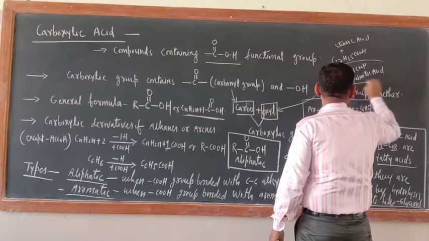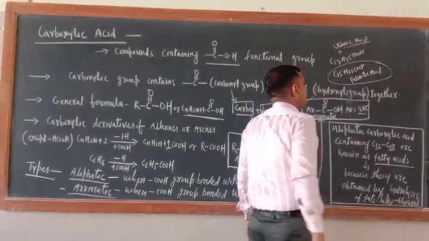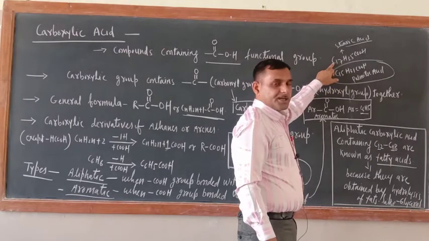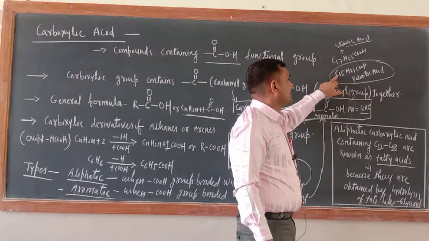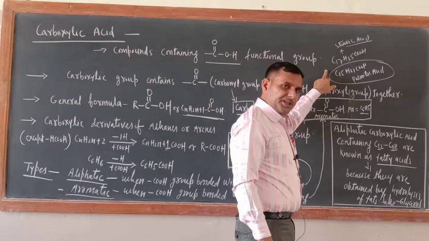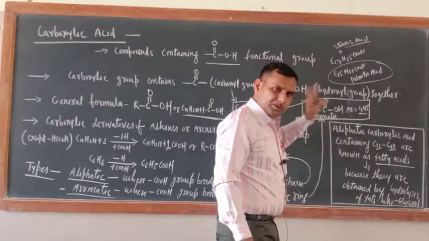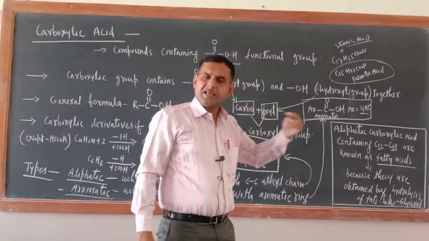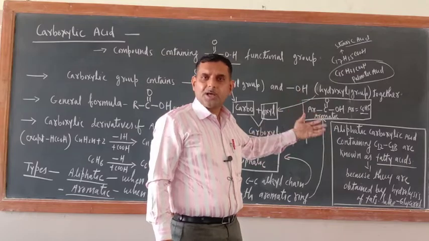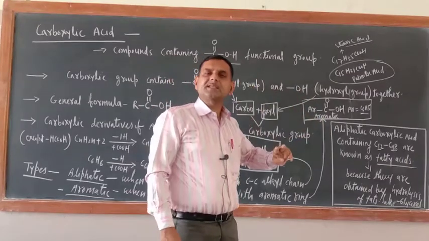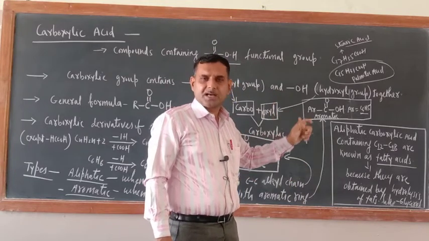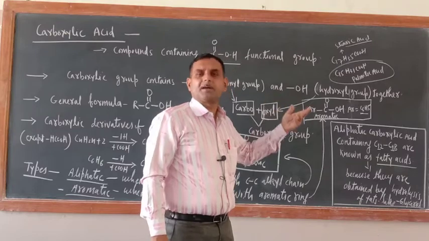So now try to understand here. Just see how many carbon atoms are there here. C17. Here C15. So they come under fatty acids. They are carboxylic acids only, but among carboxylic acids, if they contain a carbon number from C12 to C18, they are known as fatty acids. So a fatty acid is part of carboxylic acid. They differ from normal carboxylic acid in terms of the number of carbon atoms.